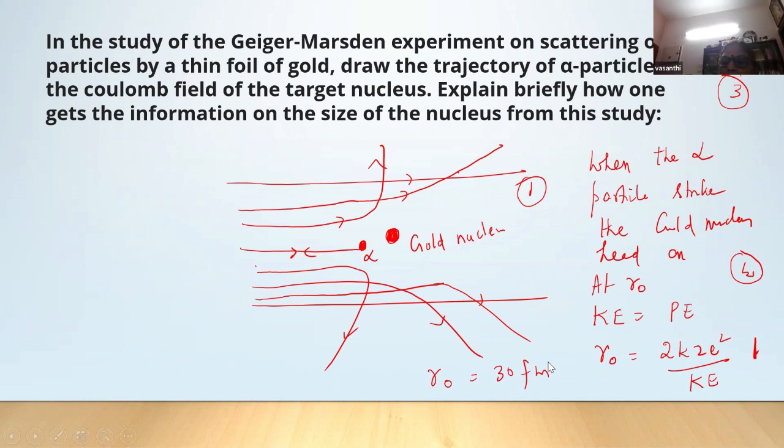It's less than 30 Fermi. Because atom size was measured, it is of the order of 10 power minus 10. So it was shocking for them when they got R naught to be of such a low value. So this way it has to be split.